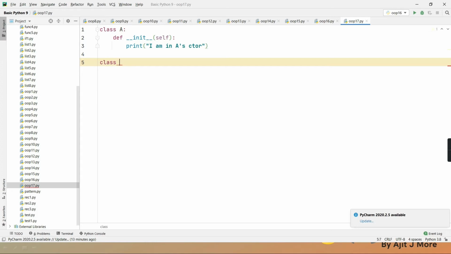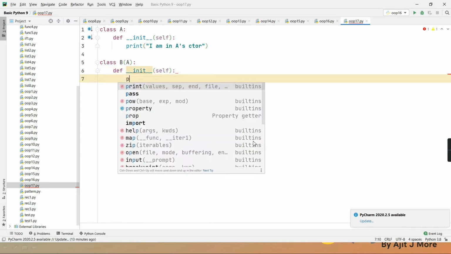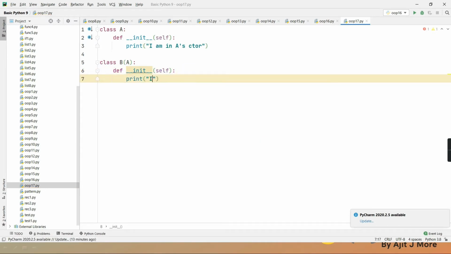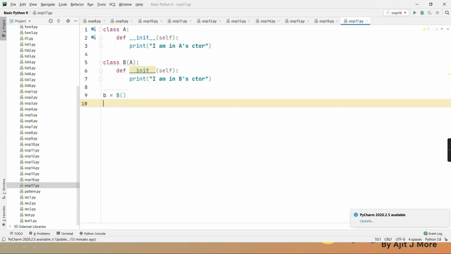Then I'm creating another class B which is derived from A, and here also I'm defining one constructor in which I'm giving a statement, I am in B's constructor. Then I'm creating an object of B class. That's all. Okay. So as expected, these two lines should come, I am in A's constructor, I am in B's constructor, but it doesn't.